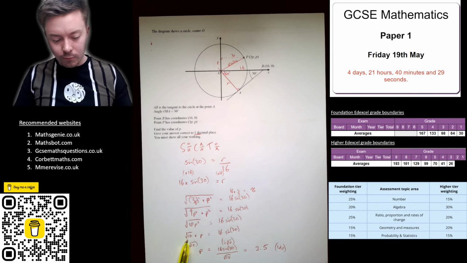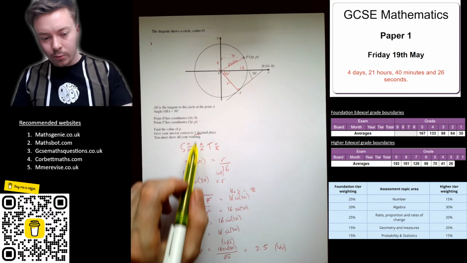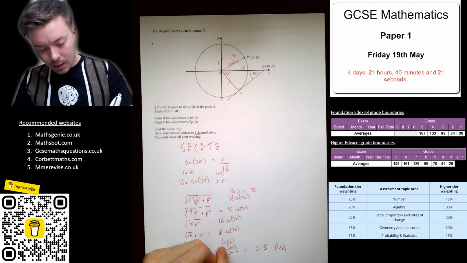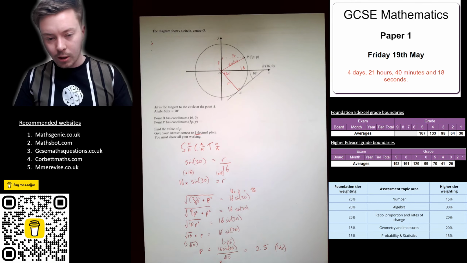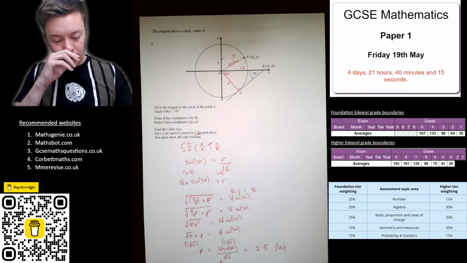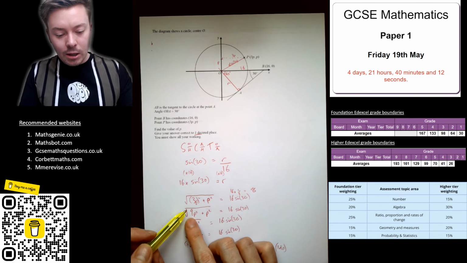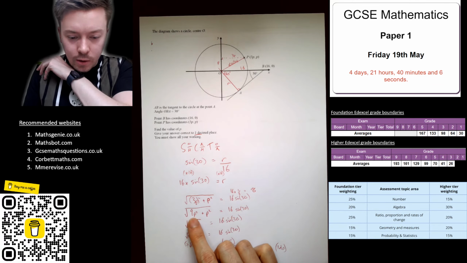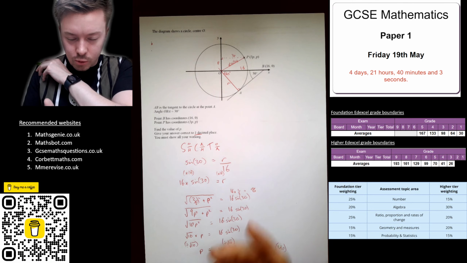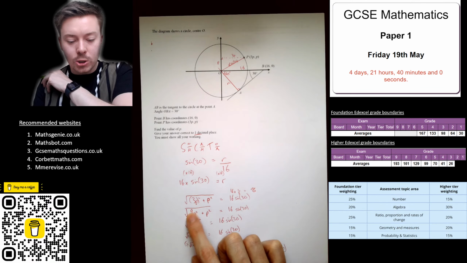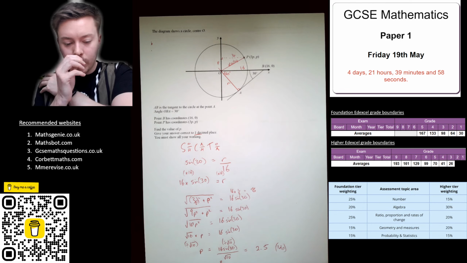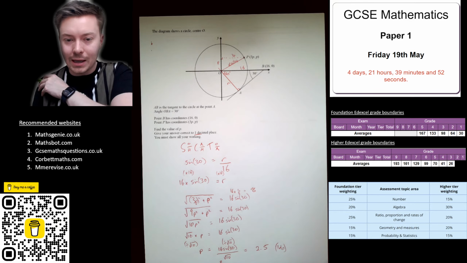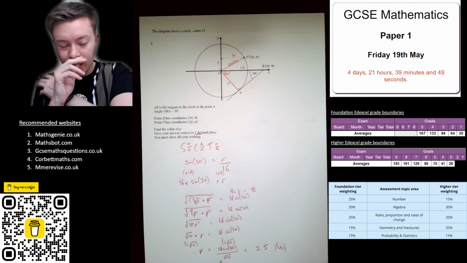And the reason is, probably not, root 10. Unless they said an exact value, which they don't, you'd end up at the bottom here with 8 over root 10, which you couldn't work out without a calculator, so they couldn't give you this one. But everything else there you could do. Say they put this as 3p squared and that as 4p squared, you end up with 9 add 16, then you can square root the 25 to give you 5, then it would end up being 8 over 5, which you can work out as 1.6. So they could have done something like that.